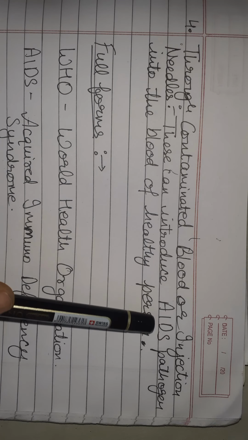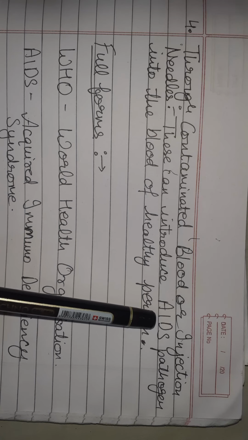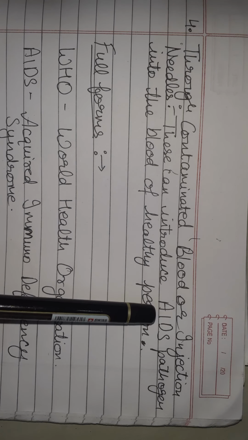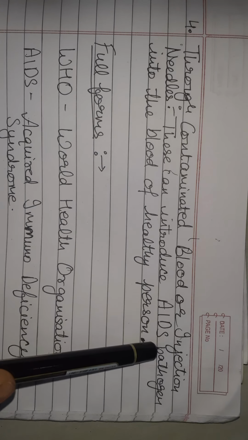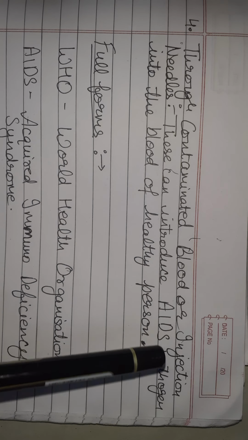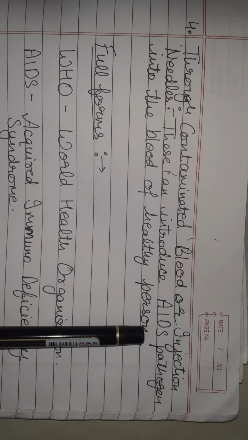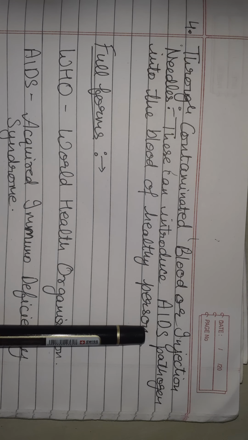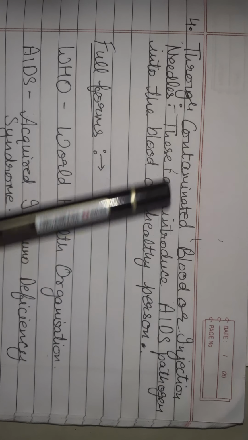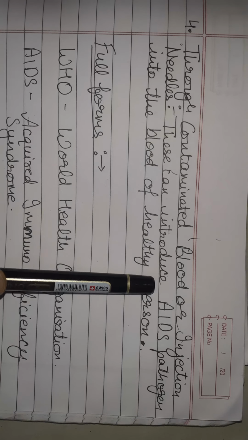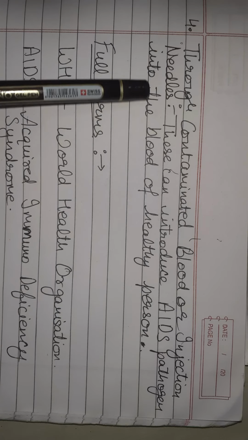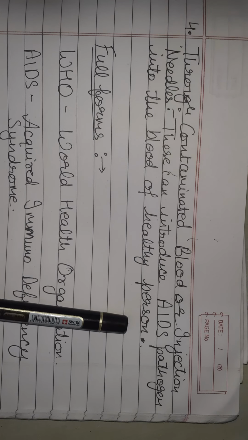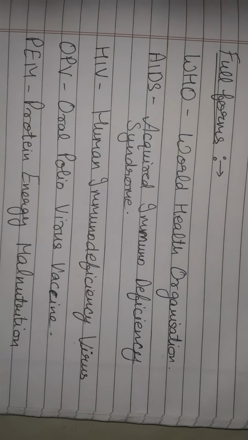These can introduce AIDS. AIDS is a disease; the full form of AIDS is acquired immunodeficiency syndrome. We will discuss AIDS after some time. Just learn in this that these can introduce AIDS pathogens into the blood of a healthy person. Now there are a few full forms.